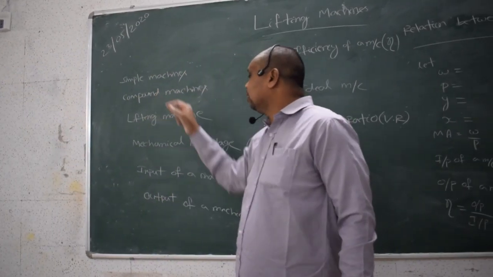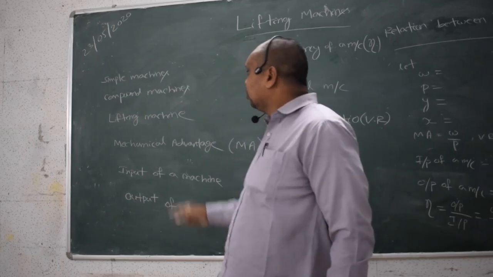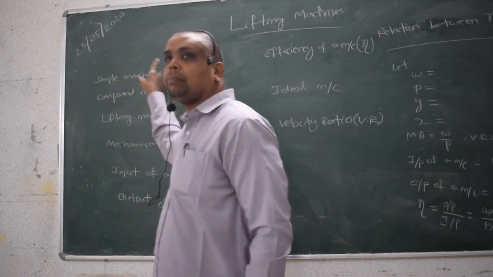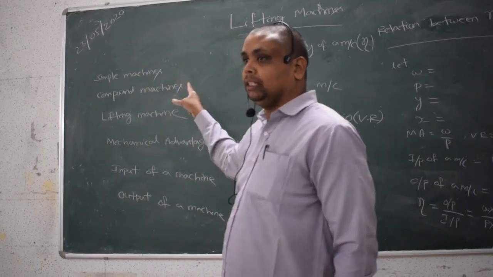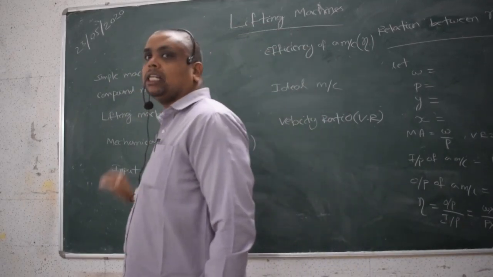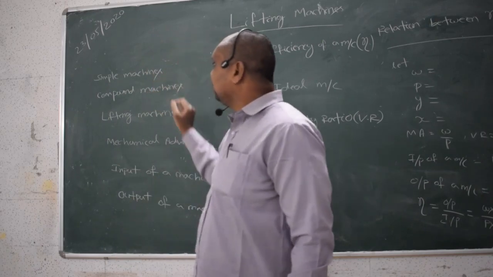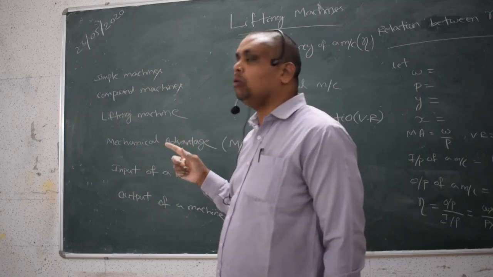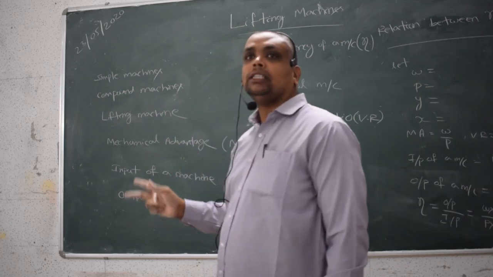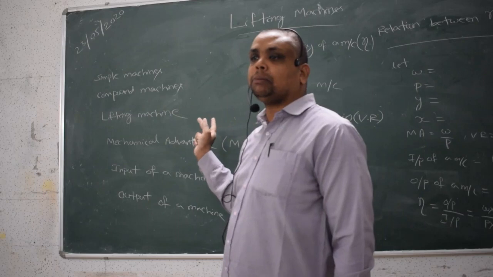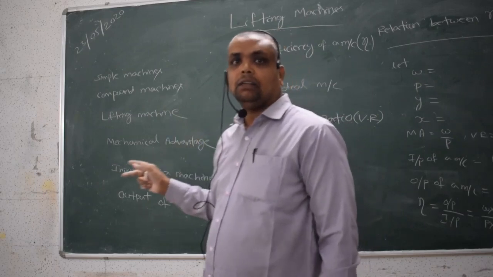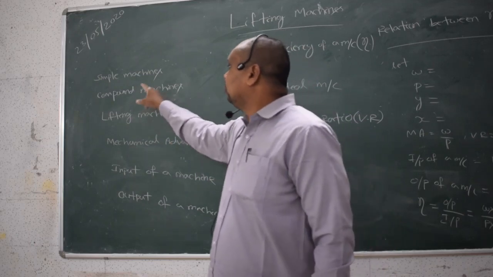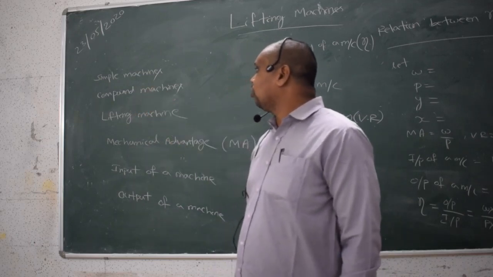The next term is the compound machine. A compound machine is a device that consists of different simple machines and works at a faster speed. So what is the difference between a simple machine and a compound machine? In a simple machine the speed is less, but in a compound machine we can work at a faster speed. There are many machines in industry, such as the lathe machine and milling machine. Those are compound machines.